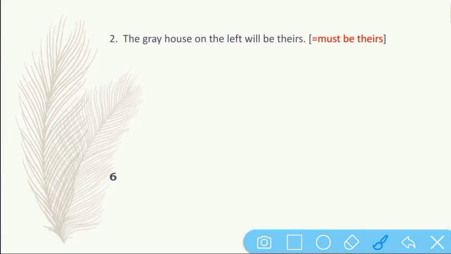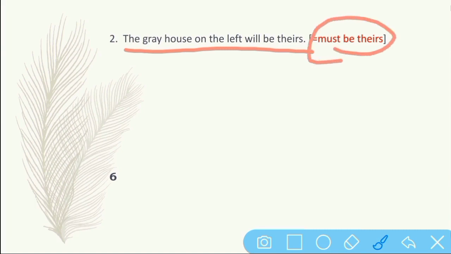Here again we are guessing that the grey house on the left will be theirs or must be theirs, but we aren't 100% sure. It is likely to be theirs.